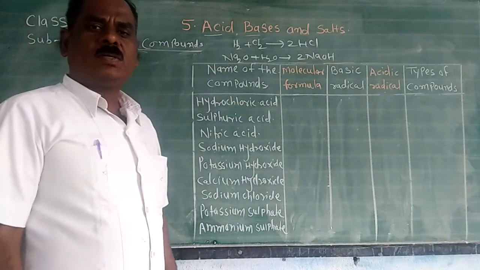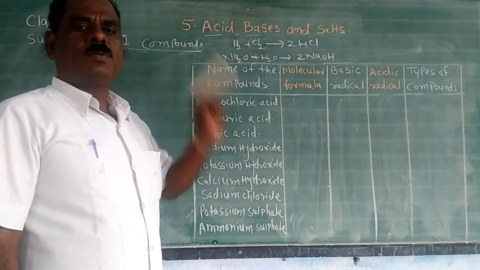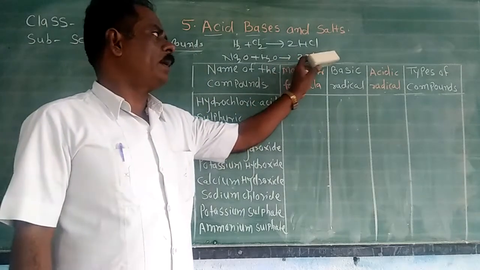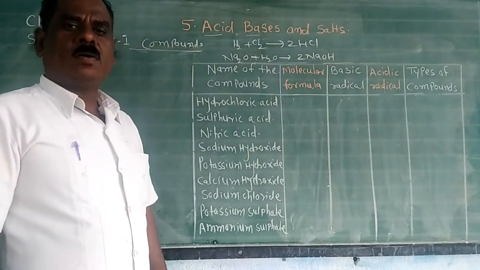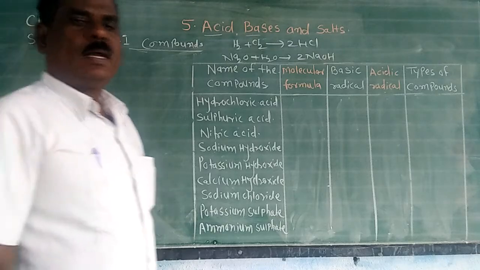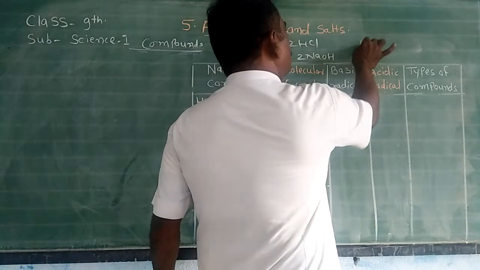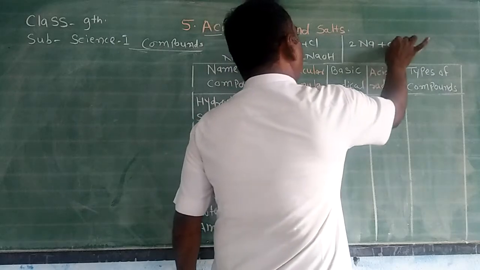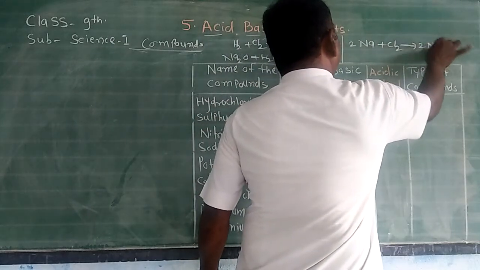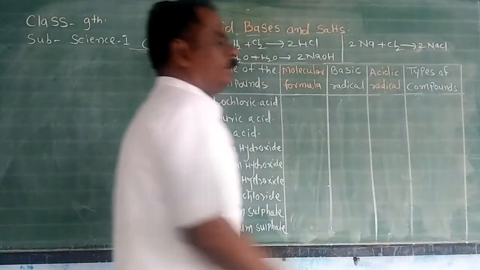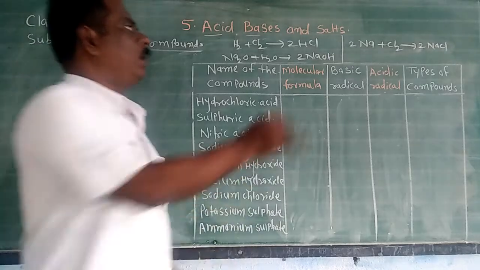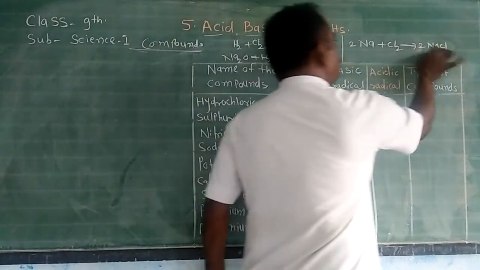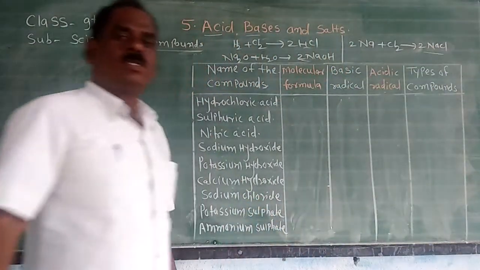Sodium hydroxide is also an example of compounds because it contains different types of atoms: sodium, oxygen and hydrogen. Again, when sodium metal reacts with chlorine it forms sodium chloride. These three, hydrochloric acid, sodium hydroxide, sodium chloride, are the best examples of compounds.